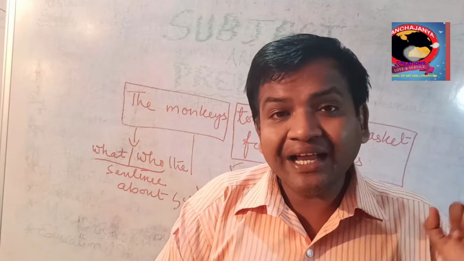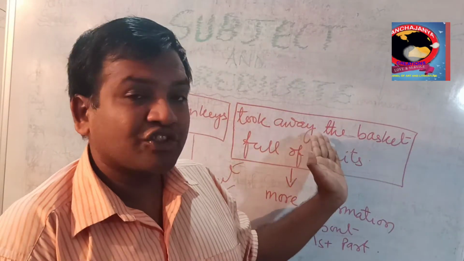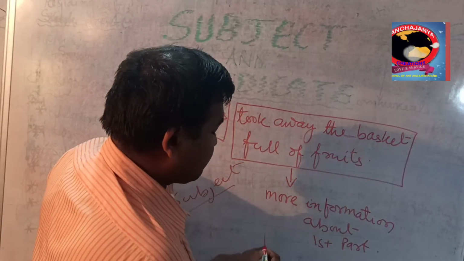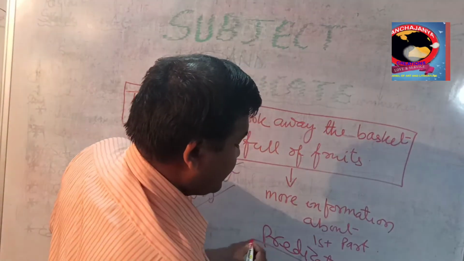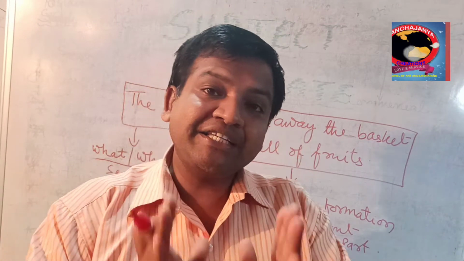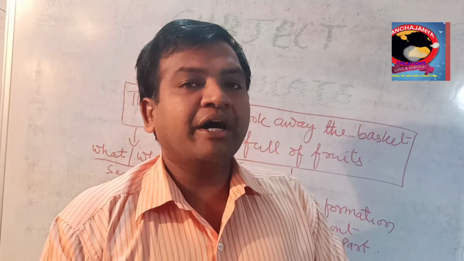What remains there in the predicate part? The remaining part is called the predicate part. This is called predicate. Predicate part is verb part. Predicate part is verb part.